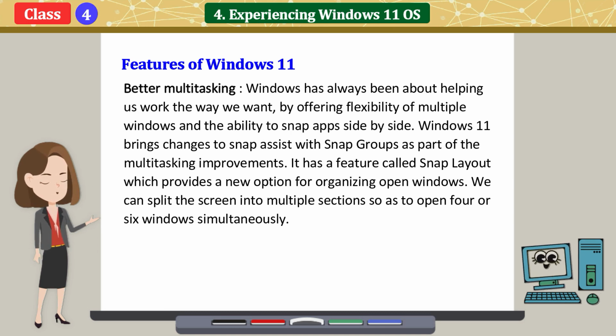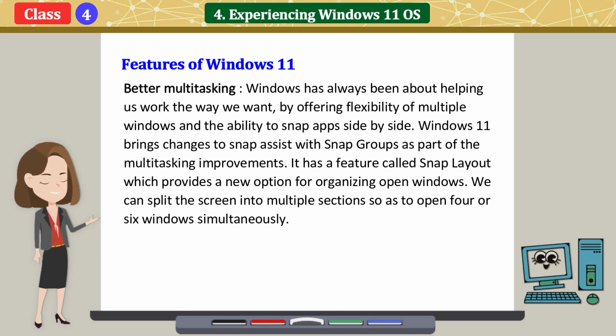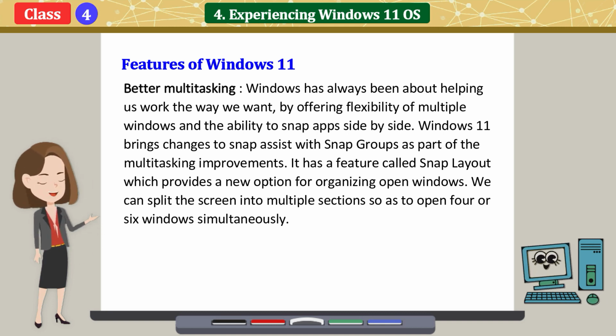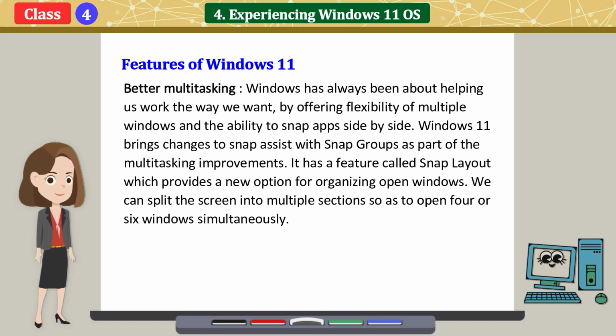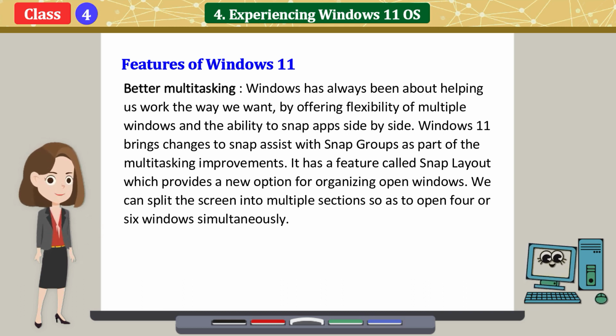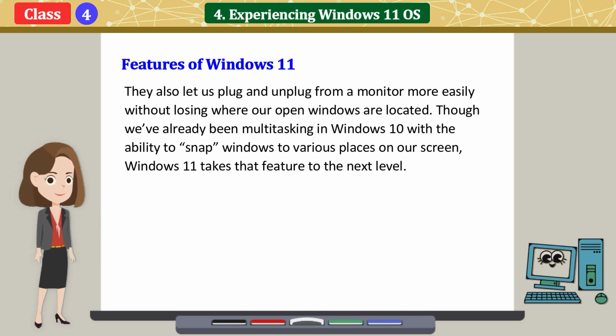Better multitasking. Windows has always been about helping us work the way we want by offering flexibility of multiple windows and the ability to snap apps side by side. Windows 11 brings changes to Snap Assist with Snap Groups as part of the multitasking improvements. It has a feature called Snap Layout which provides a new option for organizing open windows. We can split the screen into multiple sections so as to open 4 or 6 windows simultaneously. They also let us plug and unplug from a monitor more easily without losing where our open windows are located.